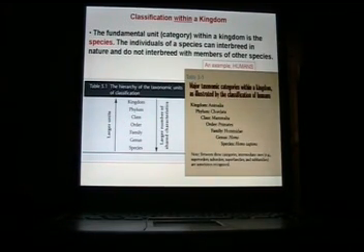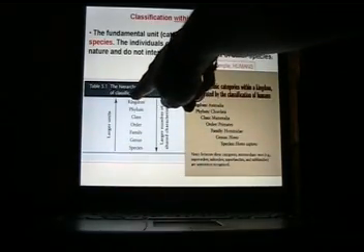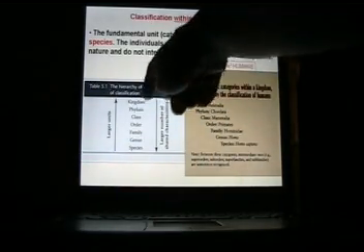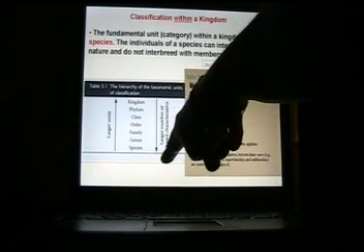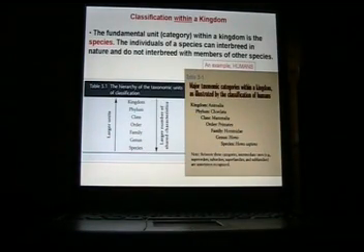Okay? So as you move up towards kingdom, you're getting to the biggest unit, and as you move down towards species, you have the largest number of shared characteristics. So what does that mean? Well, in a kingdom, you have a large unit, lots of different animals, for instance. Well, maybe a sloth and a monkey and a human and a whale don't have all that much in common.